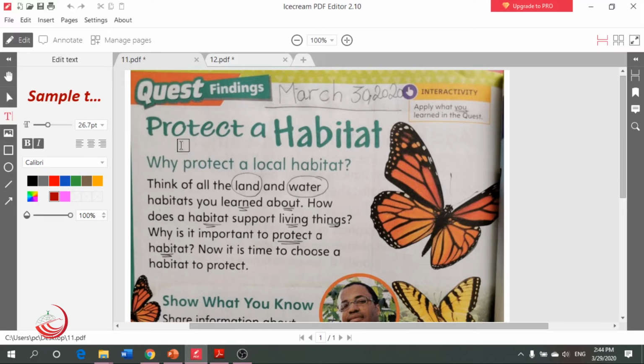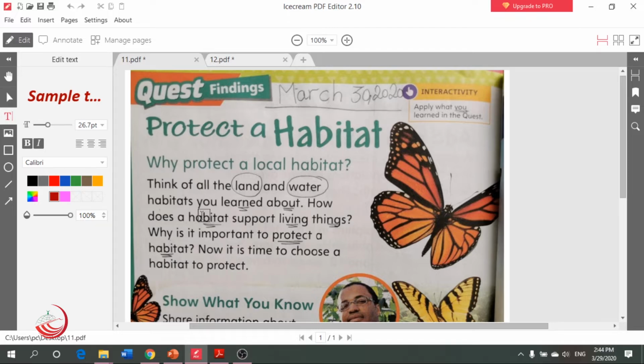So here I want to ask some of my amazing students inside the class like Ali, Anas, Ammar, Jazim, Sohaib, Yamin. Now, as all of you know, the habitat is a place where animals and plants live. Here is a big question. Why protect a local habitat? Why should we protect a habitat, teacher? What is the meaning of the word protect? Protect means to keep that habitat safe.